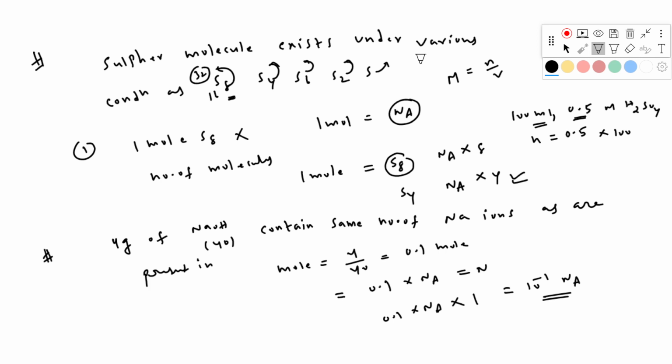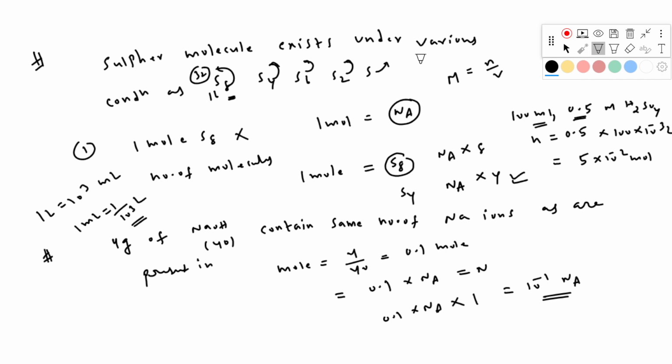We have to take liters: 1 liter equals 1000 ml, so 1 ml equals 1 by 1000 liter, which is 10 power minus 3. So 100 into 10 power minus 3 liters. Clear? If you calculate this, you will get 5 into 10 power minus 2 mole.